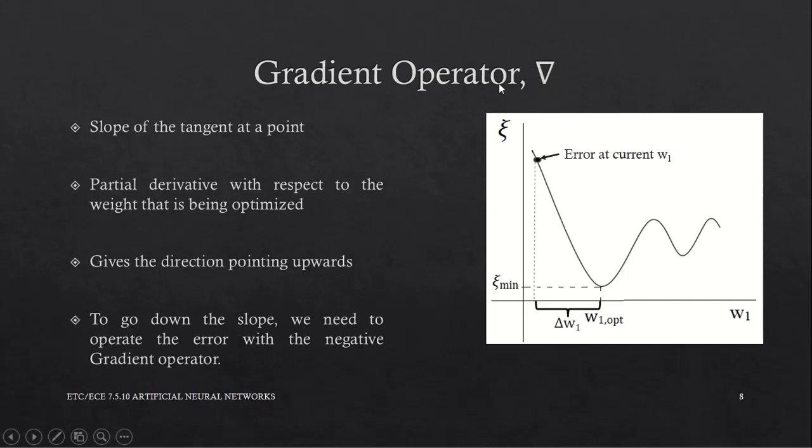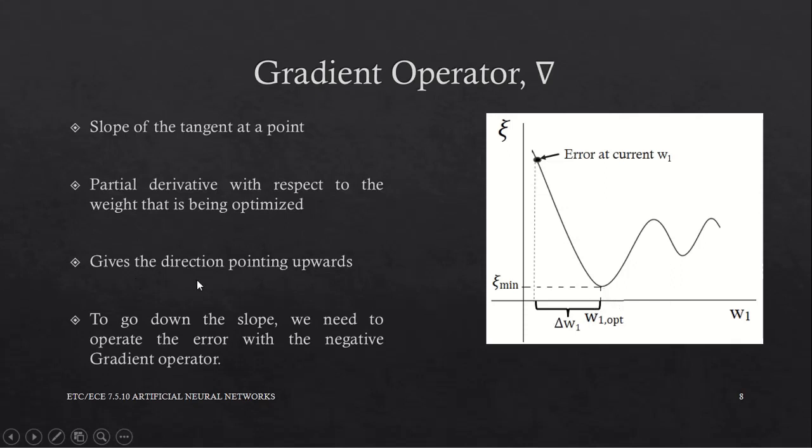So what is the gradient operator? Geometrically, the gradient operator is the slope of the tangent at any point. Mathematically, it is the partial derivative with respect to the weight that is being optimized.